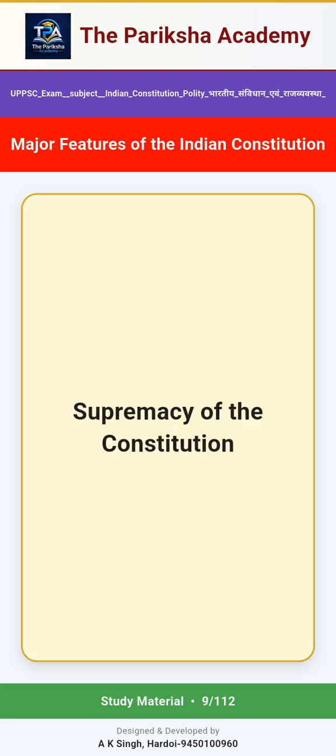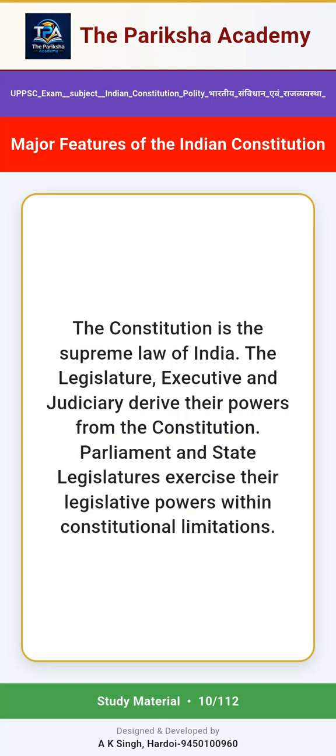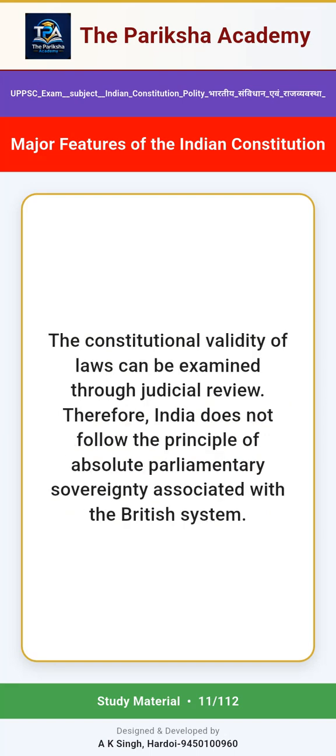Supremacy of the Constitution. The Constitution is the supreme law of India. The legislature, executive and judiciary derive their powers from the Constitution. Parliament and state legislatures exercise their legislative powers within constitutional limitations. The constitutional validity of laws can be examined through judicial review. Therefore, India does not follow the principle of absolute parliamentary sovereignty associated with the British system.